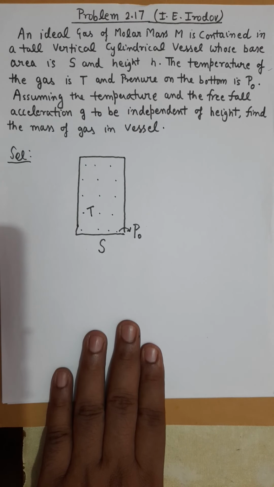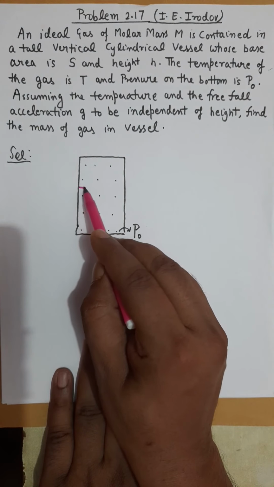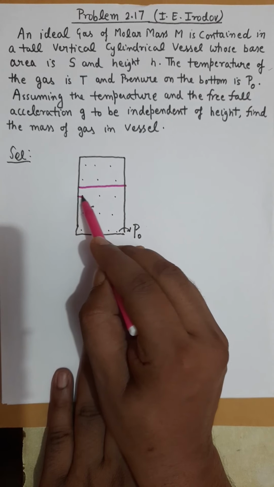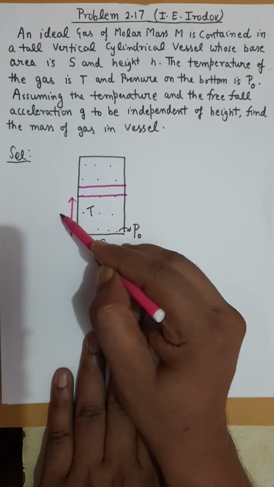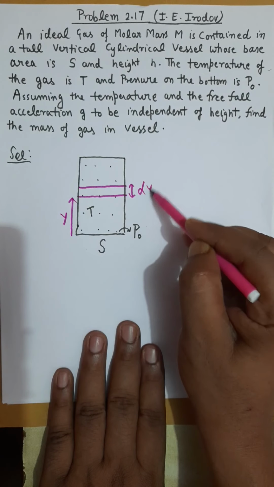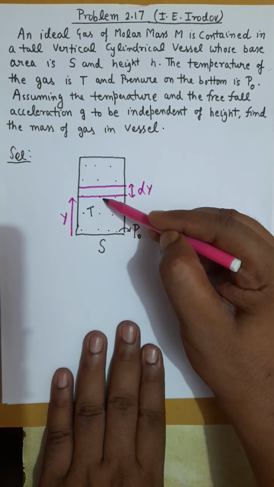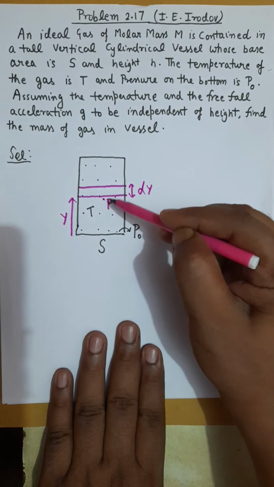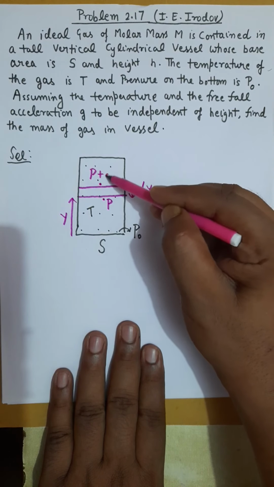So now what I will do is I will select a differential layer at height y, and the layer has a width dy. I assume the pressure at this point to be capital P, and I assume pressure above the layer is P plus dP.